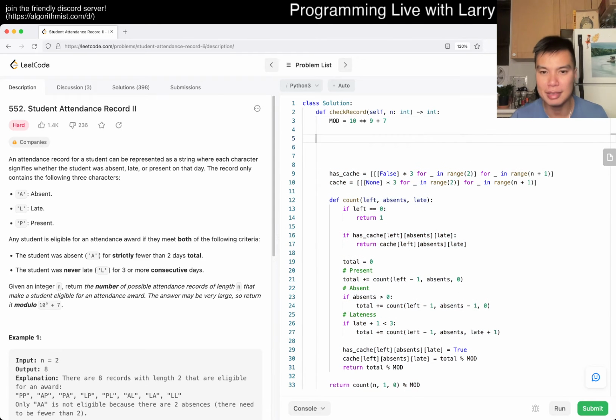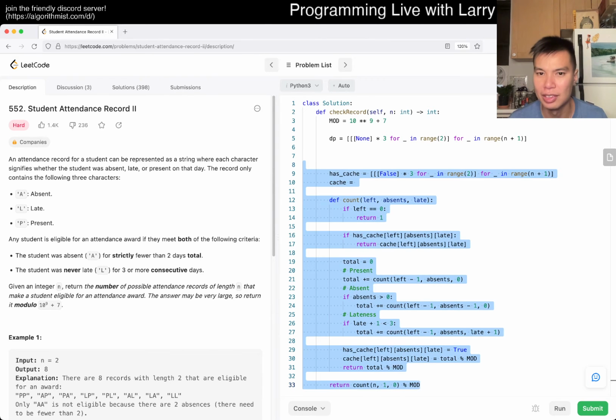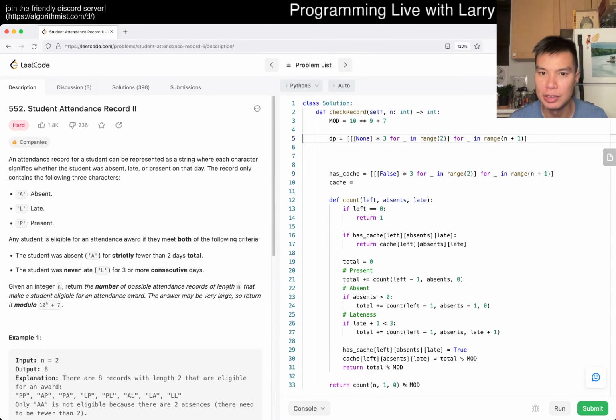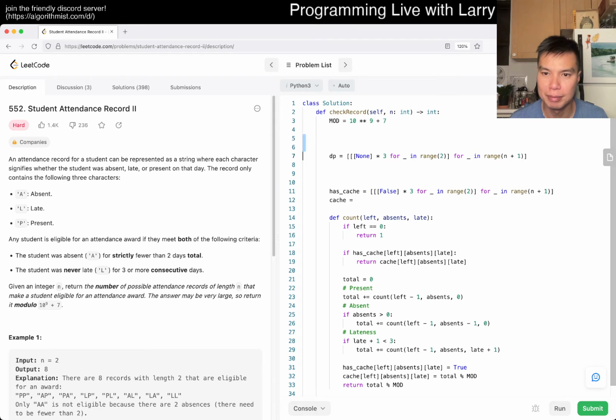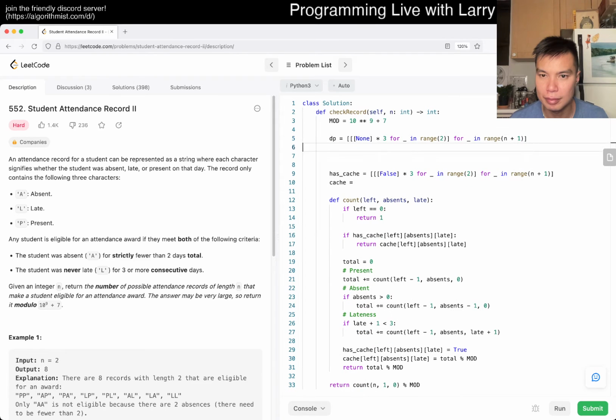But now we're just going to do DP, and we're going to copy this a little bit. And I think we don't even need to copy this because we can reduce the space, and maybe with the reduction of space, it'll be a little bit faster. But basically, let's just say 6 elements.